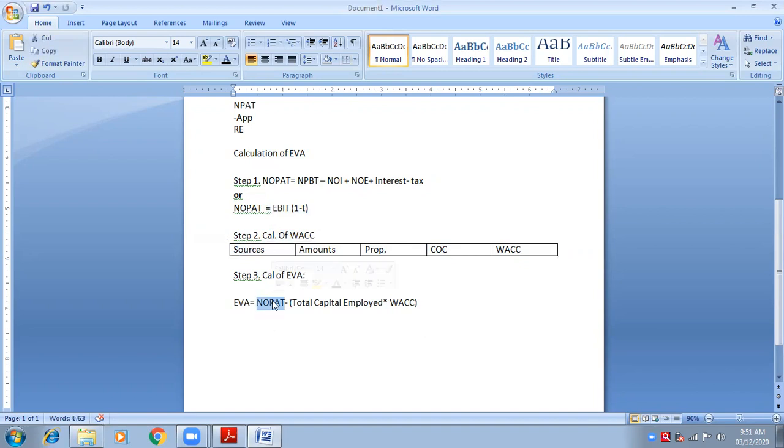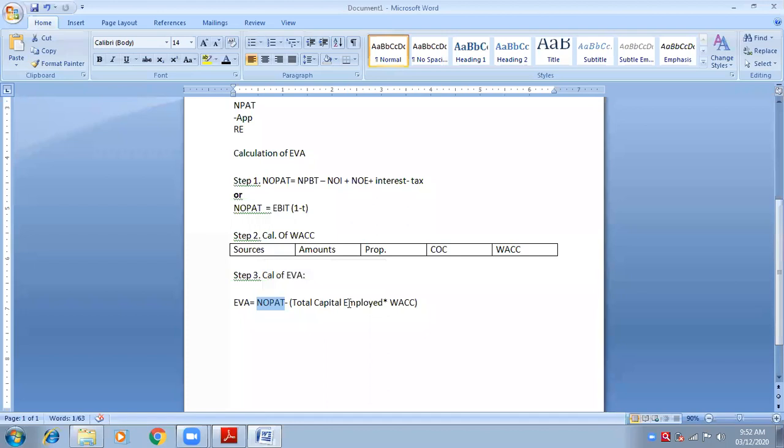We have earned 1 lakh, but 70,000 is given to the capital holders as dividends and interest, which is my cost of capital, calculated together with the help of proportion as WAC.